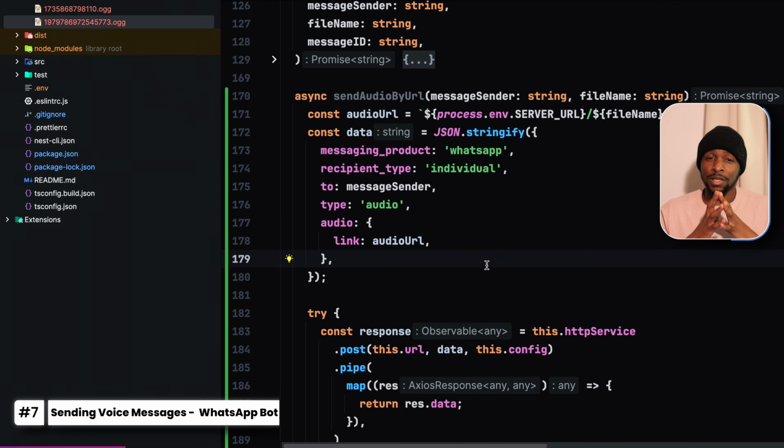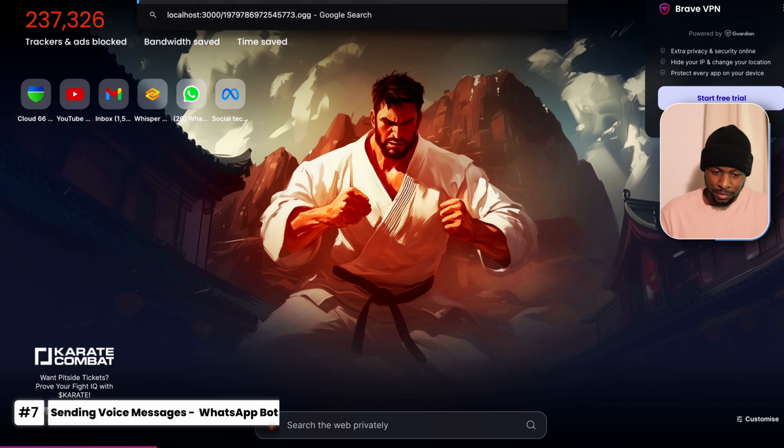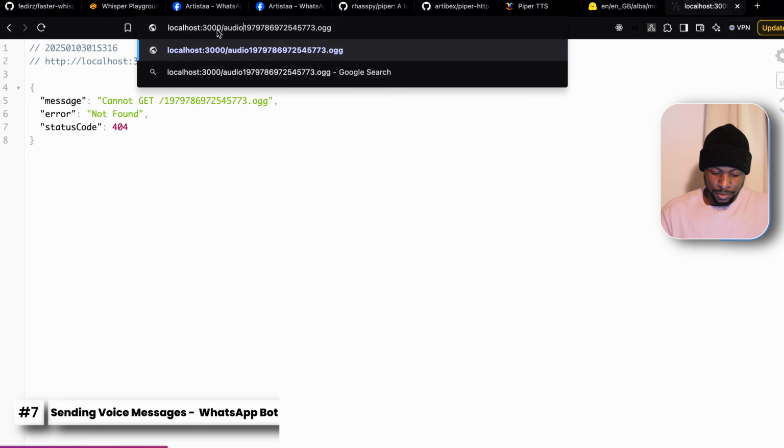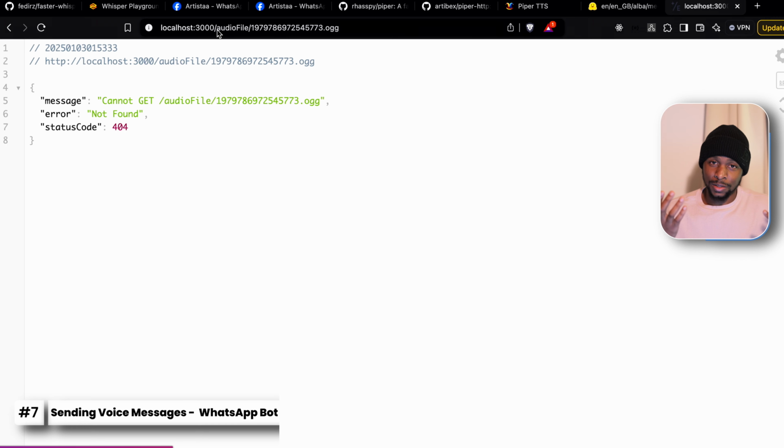Since we specify that we're going to be sending the generated audio file, which is in the audio file folder, we need to expose it externally. We need to make it accessible on the internet. You find that when we go on localhost, then /file, the server will say that it doesn't exist. Even when we do /audio file, the server will say that the resource doesn't exist.